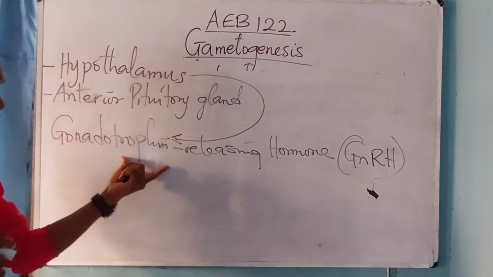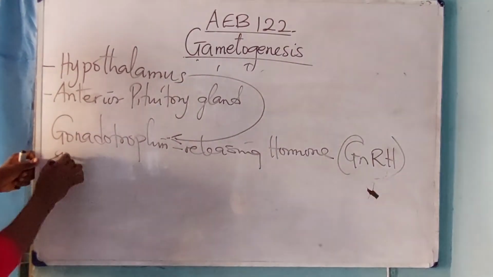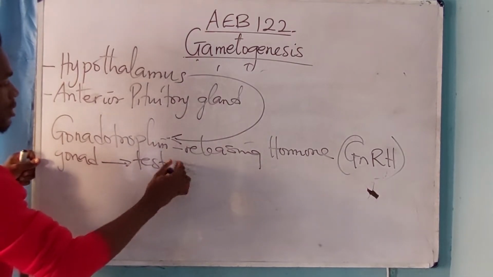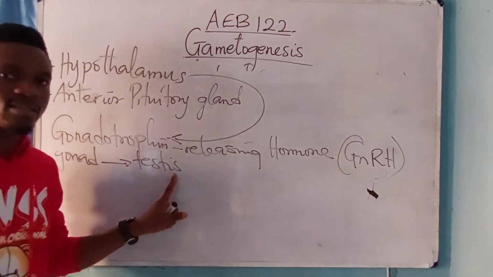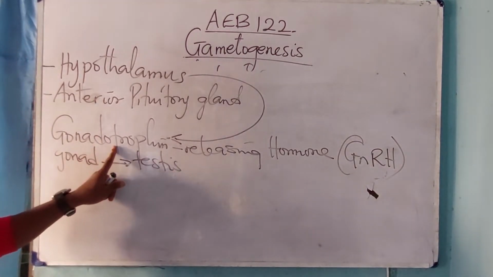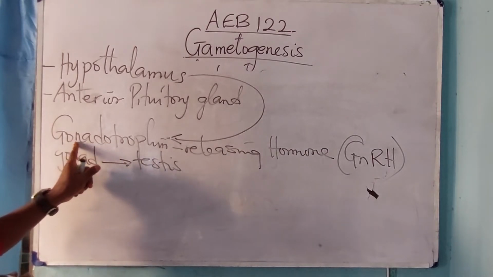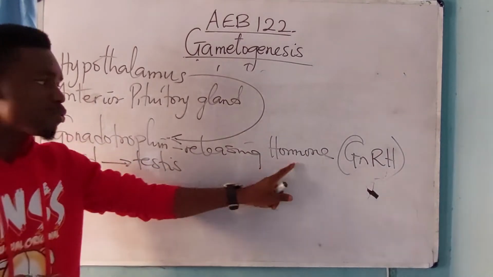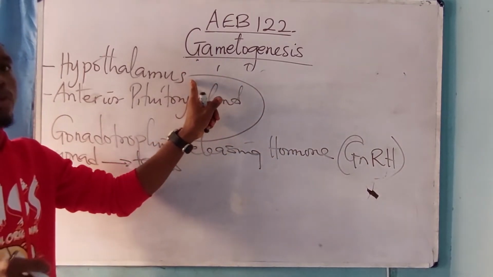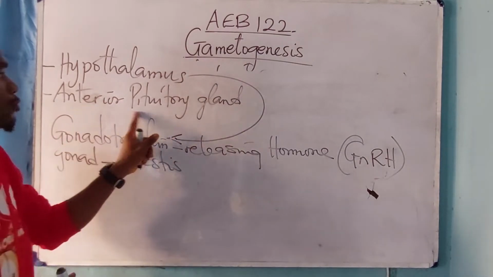This gonadotropin is responsible for the development of the gonad. Gonad is otherwise called what? Testes. This word is singular, then plural is what? Testes. Gonadotropin is responsible for the development of the gonad. Now, as soon as this gonadotropin releasing hormone is produced by the hypothalamus, it travels through a vein from the hypothalamus to the anterior pituitary gland.